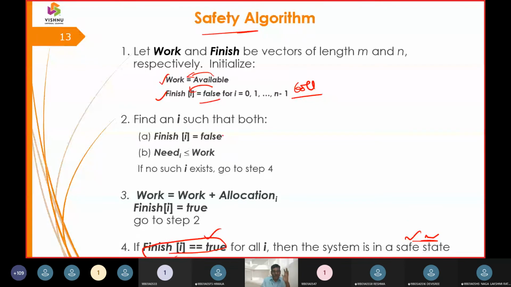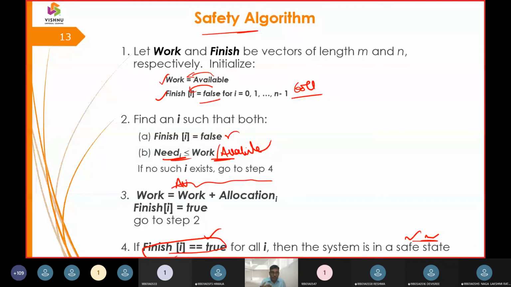How am I going to make an availability between need and work? The other name of work, we are going to call it available. So need is less than or equal to available. That means we have to iterate the same banker's algorithm. Then how do I update the values in the safety algorithm? Work is equal to work plus allocation. What is work? Work is nothing but available, that is, available is equal to available plus allocation.